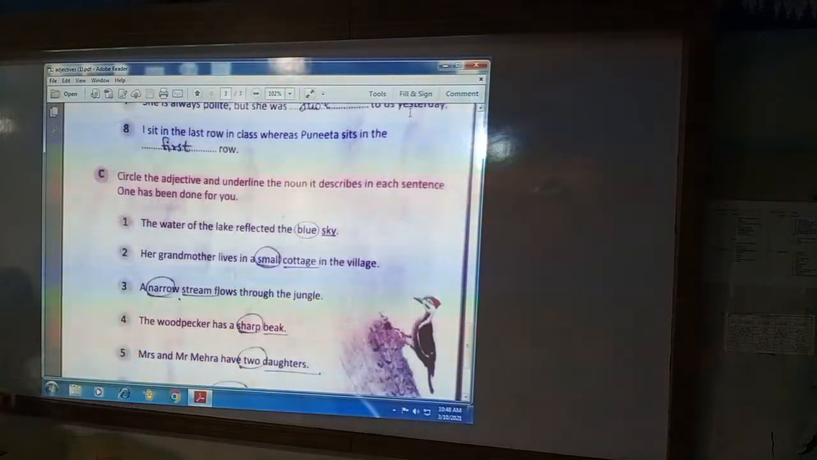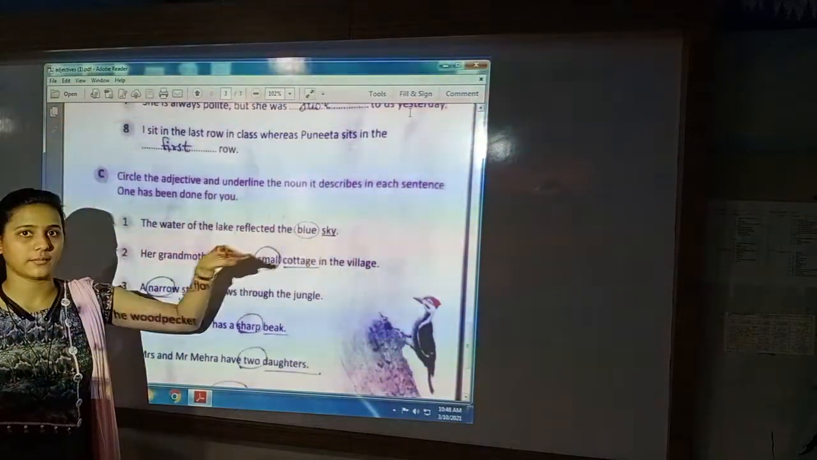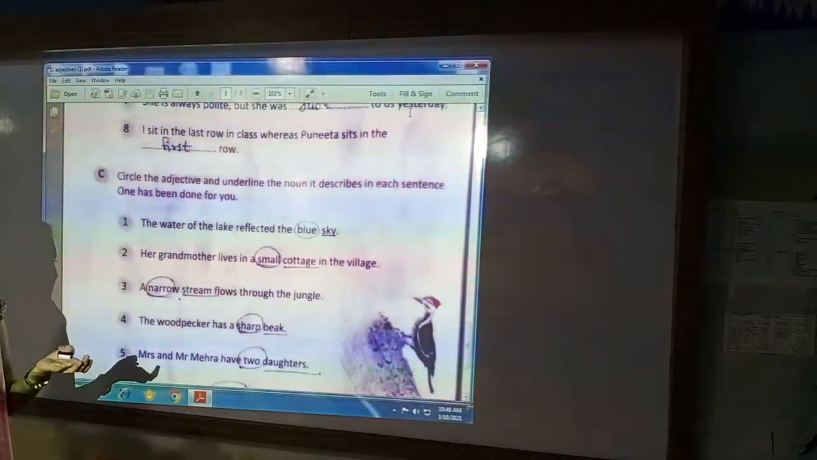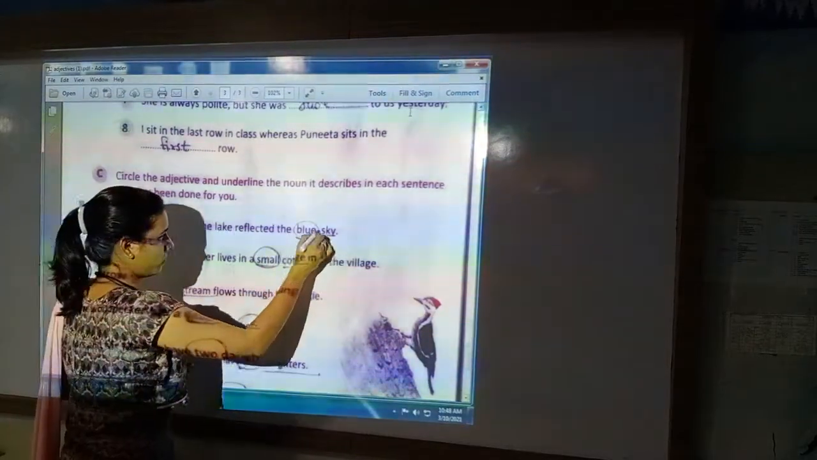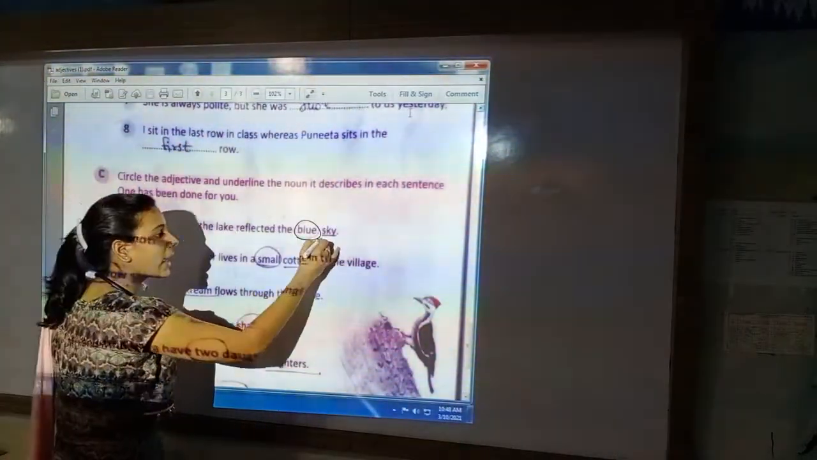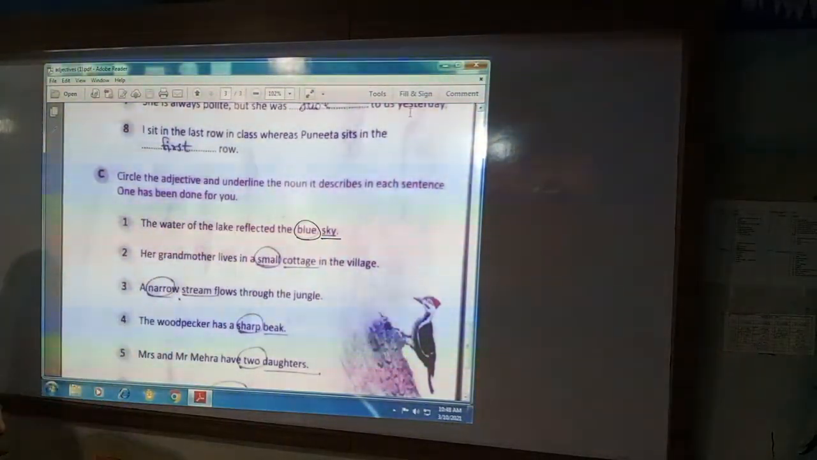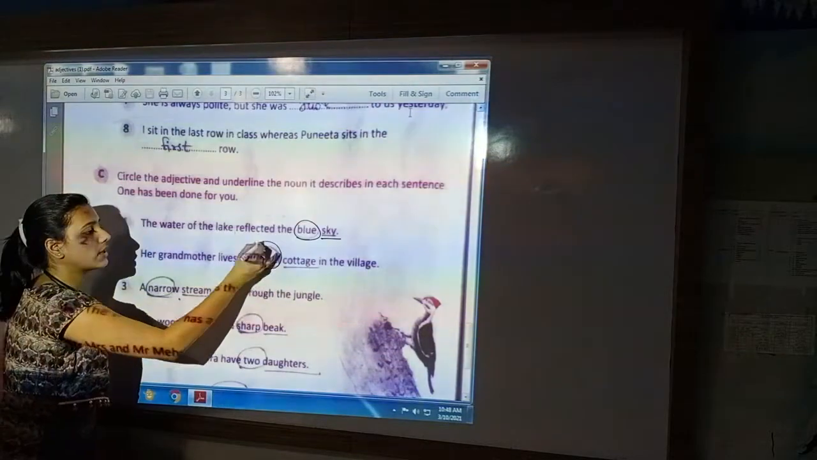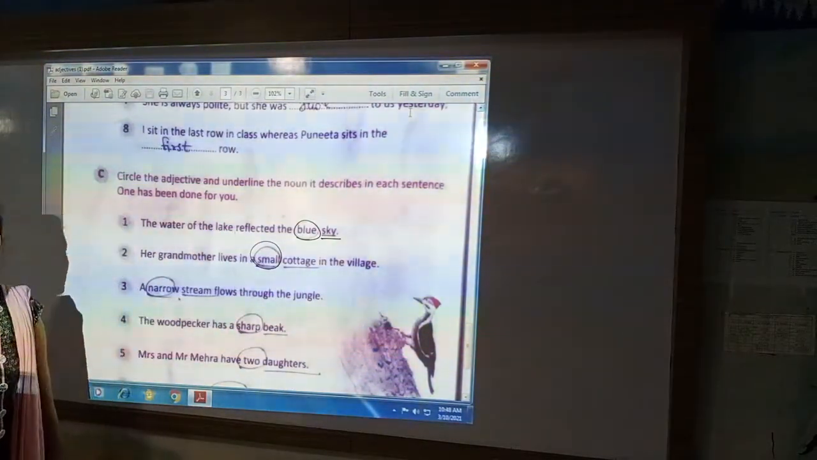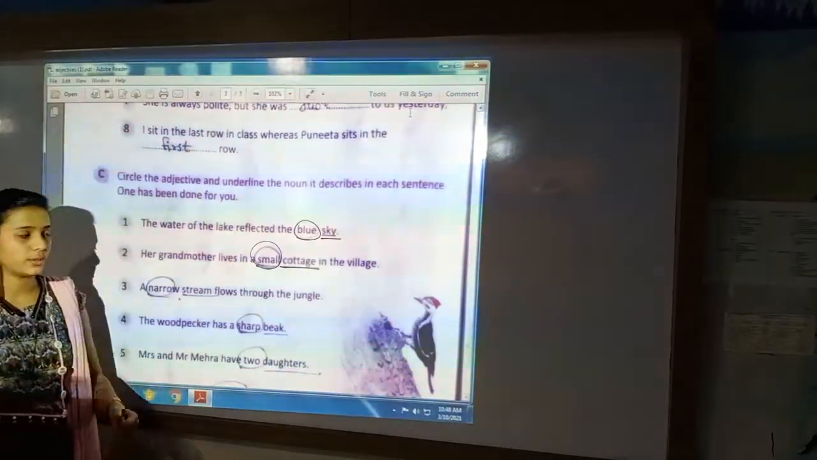So the first sentence is, the water of the lake reflects the blue sky. How is the sky? Blue. That is our adjective. What is blue? Sky. That is our noun. Next, her grandmother lives in a small cottage in the village. How is the cottage? Small. That is our adjective. And what is small? Cottage. That is our noun.